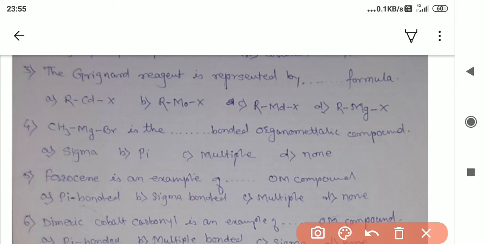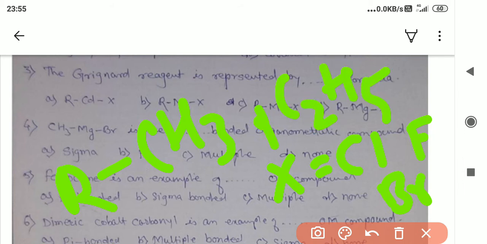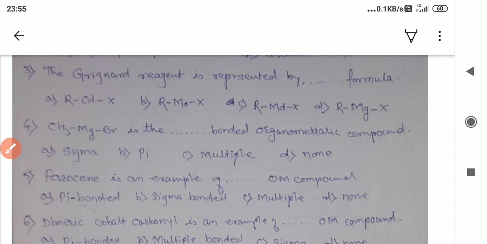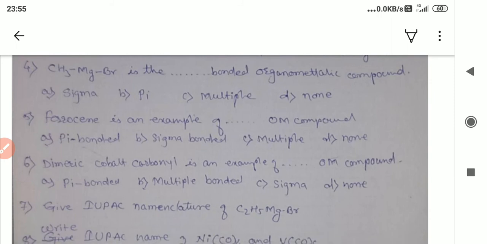X represents halide group. This is chlorine, fluorine, bromine. X is equal to halide, and R is equal to CH3, C2H5, methane, ethane type of compound. So this is basically used for the alkylation of a compound, hydrocarbon basically. See, this is another example, CH3MgBr. As I said, this is the Grignard reagent, a bonded organometallic compound.